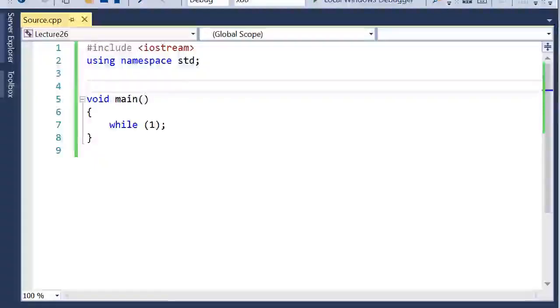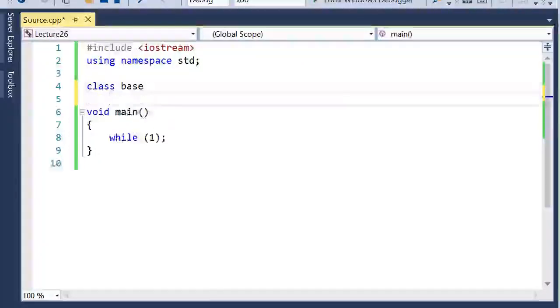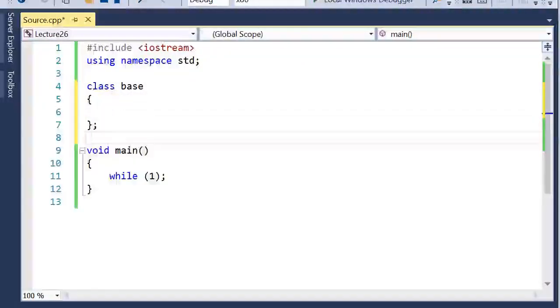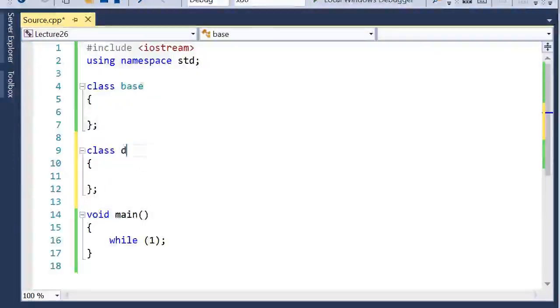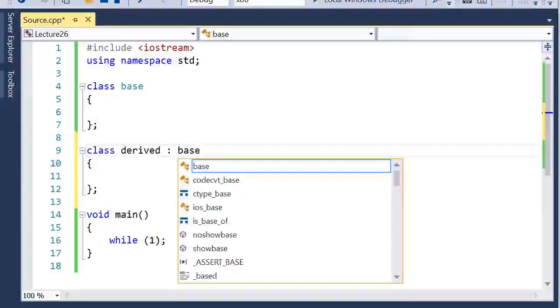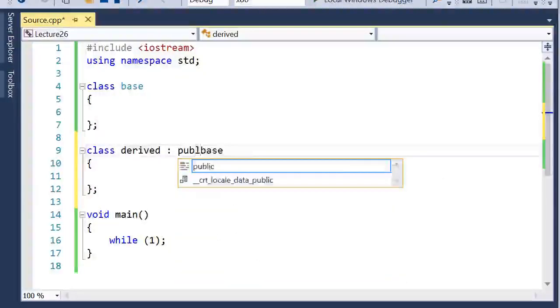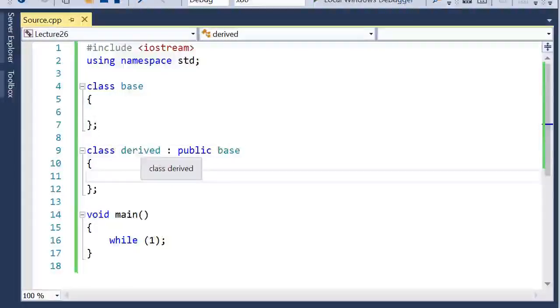We'll create two classes. We'll call this the base class, and we'll create another class. We'll call this the derived class. This derived class is derived from the base class, and access is public.